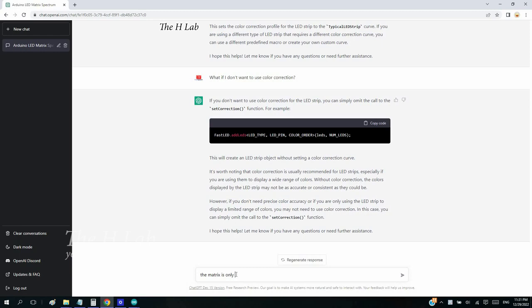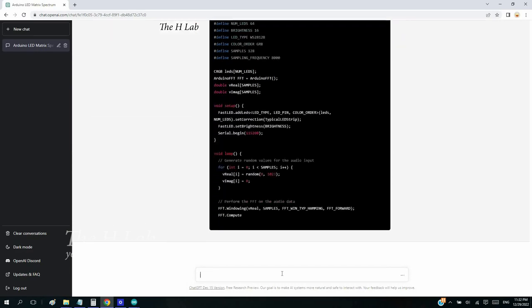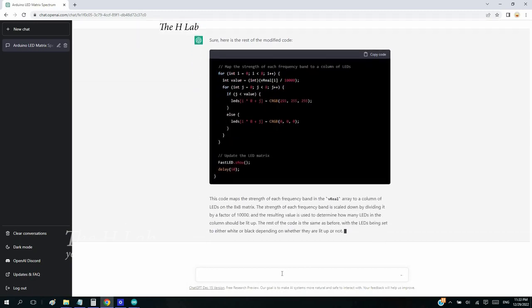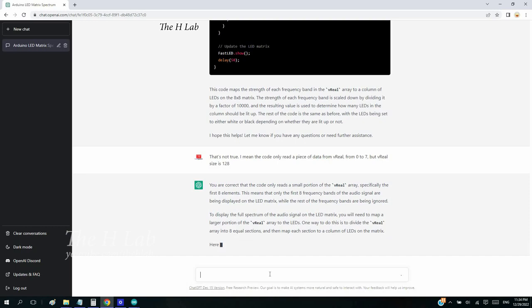The last problem is that the length of the real array is 128, but my matrix only has 8 columns. That basically means my matrix shows only a small part of the spectrum plot. I asked for help, but the first time, ChatGPT didn't catch my idea. I tried a second time. It got my point and provided a perfect fix.